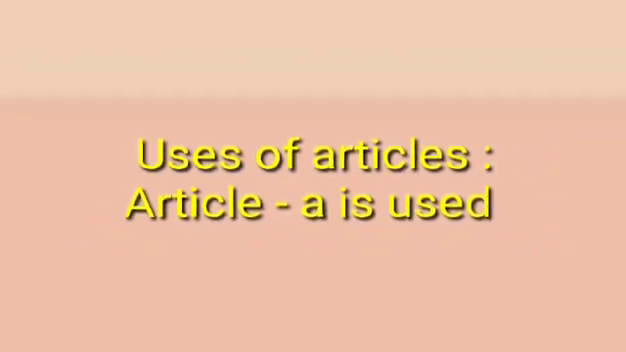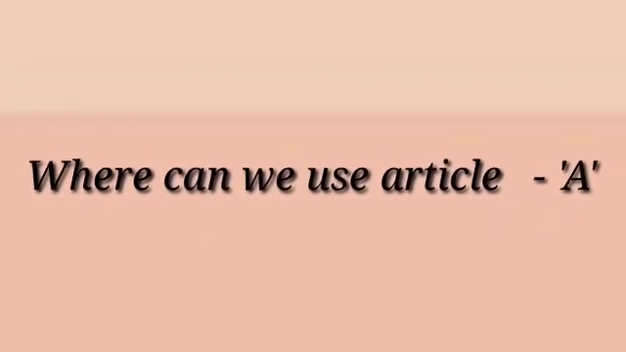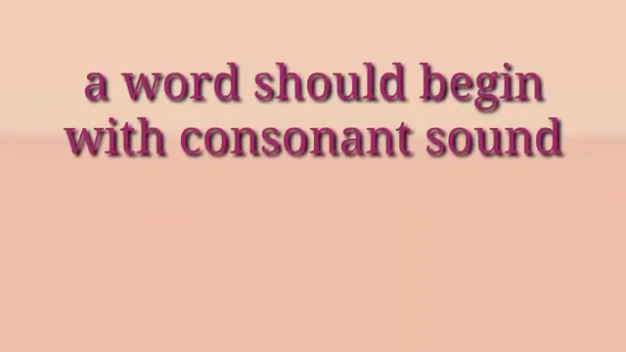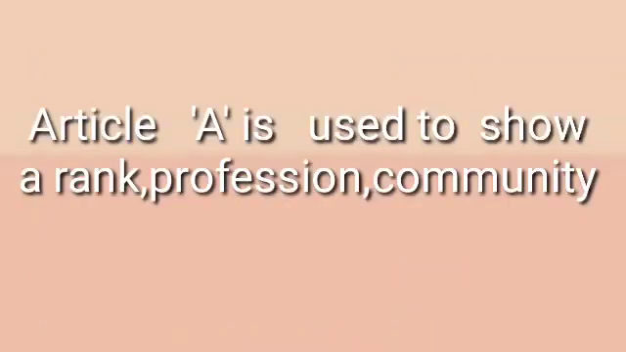Let's discuss the uses of articles. First, let's start with the uses of article a. Article a is used before singular countable nouns which begin with a consonant sound. For example, a pencil, a flower. It is used to show rank, profession or community. For example, a doctor, a Christian, a supervisor.